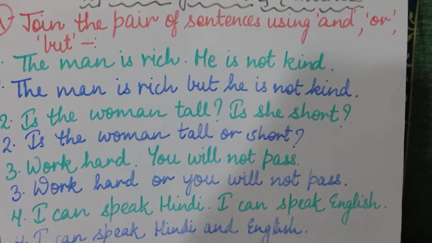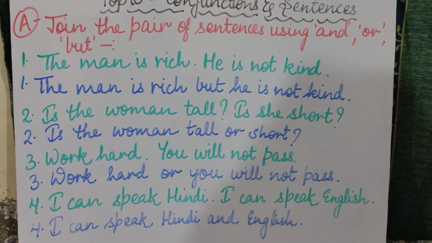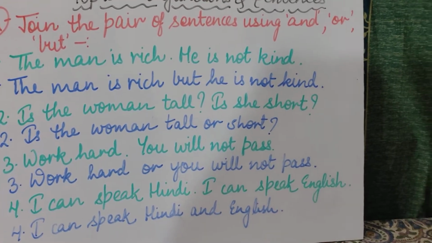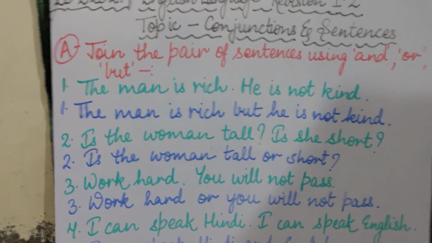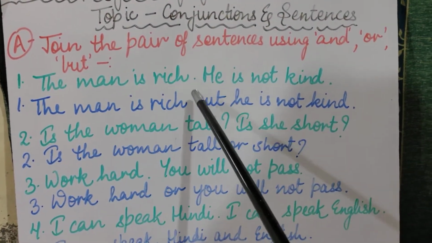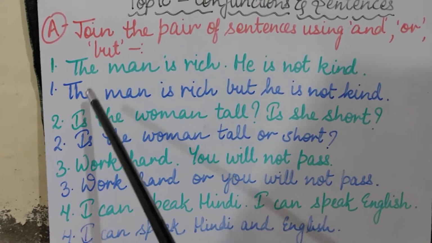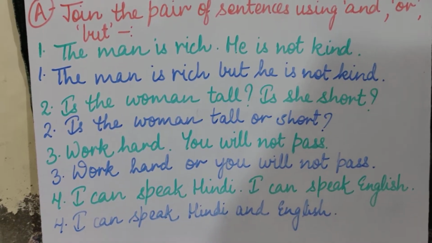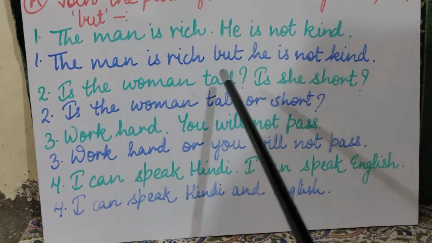Clear to you all? So that is all in this topic of conjunctions, children. So I hope you all have understood it. Now once again I am repeating, listen to it carefully. First sentence, the man is rich, he is not kind. And the main sentence will be, the man is rich but he is not kind. Clear?